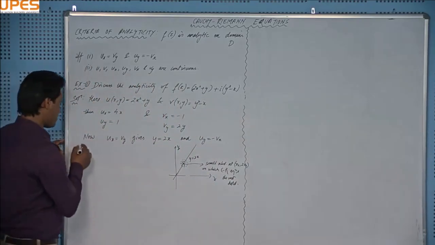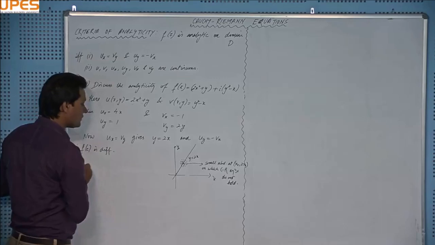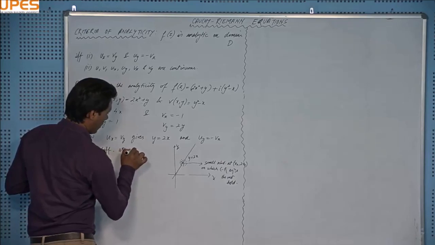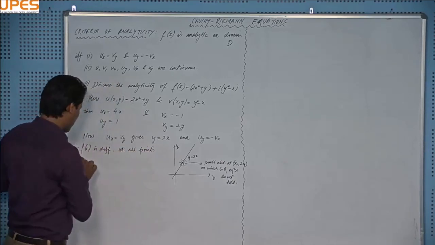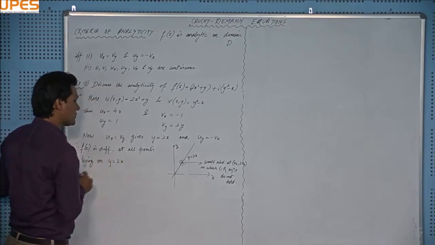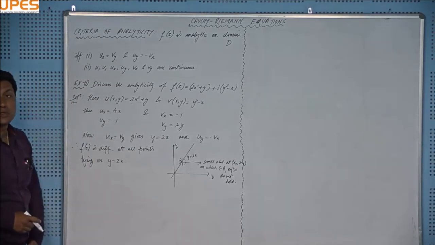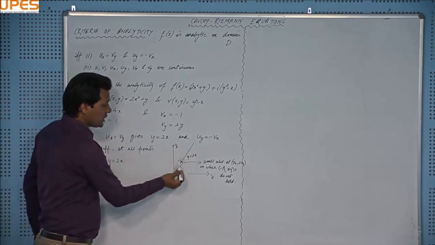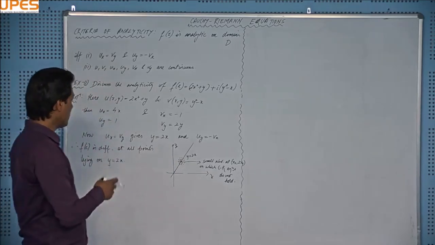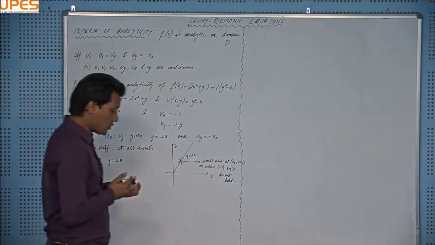And hence we can say that therefore f(z) is differentiable at all points lying on y equal to 2x, right? And it is nowhere analytic, right? Because analyticity is a neighborhood property, and you cannot draw any neighborhood of any point lying on this line such that the function is satisfying the CR equations there, right? So this is one of the examples, taking CR equations, right?